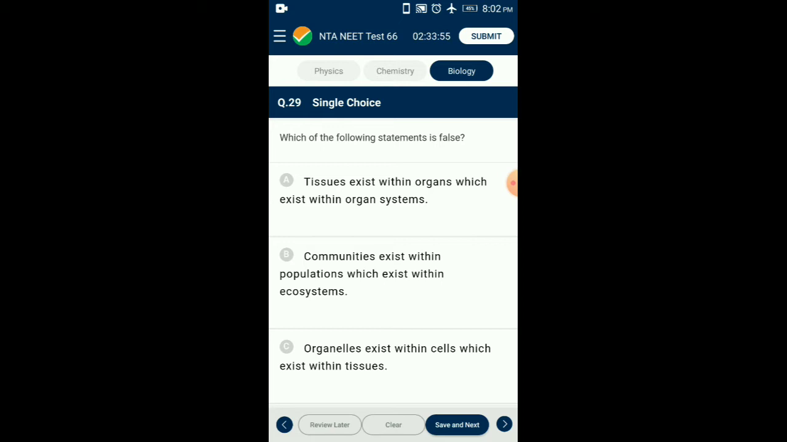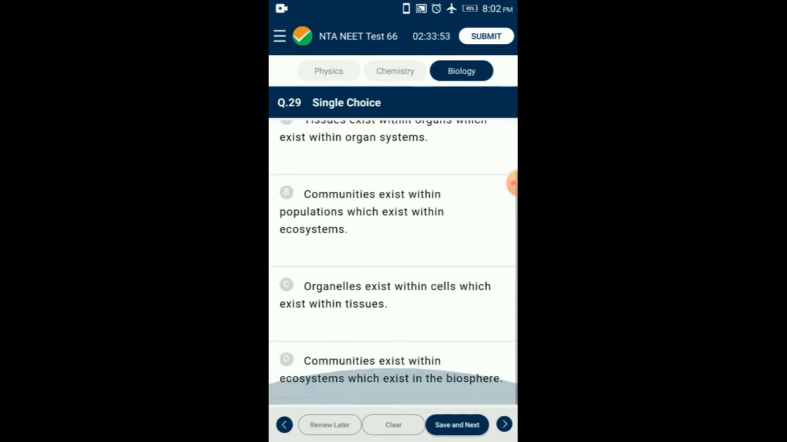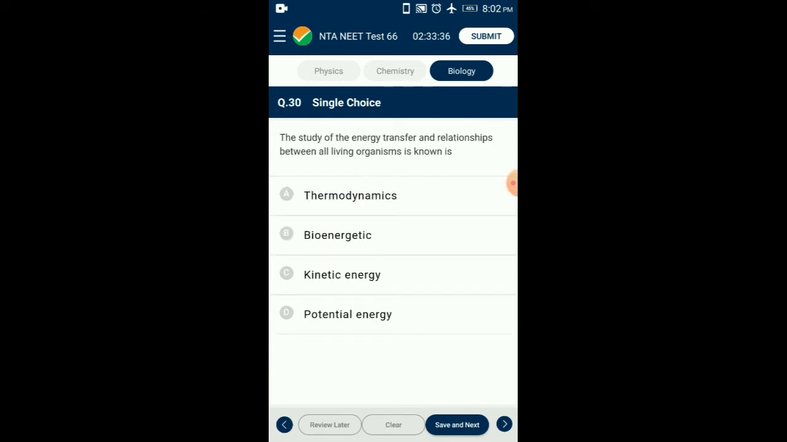So the answer is option B. From the given four statements, statement B is the wrong one. Populations exist within communities, which exist within an ecosystem. Question number 30. The study of the energy transfer and relationship between all living organisms is known as.